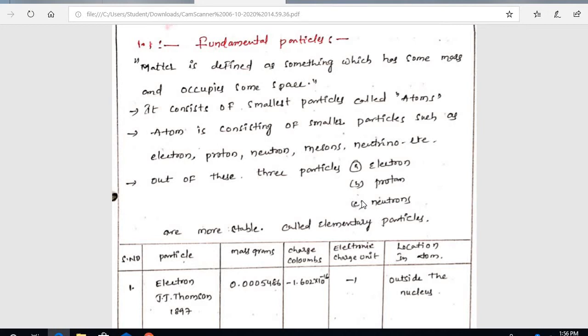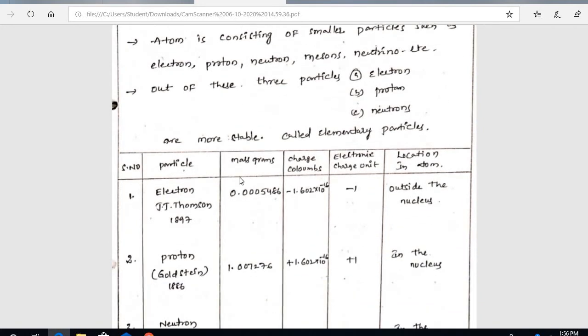And next, we are learning who discovered the electron, proton and neutron, what is the mass in grams, what is the charge in coulombs, what is the sign of the electron, and whether these are present outside the nucleus or inside the nucleus. First of all, we are discussing the electron.